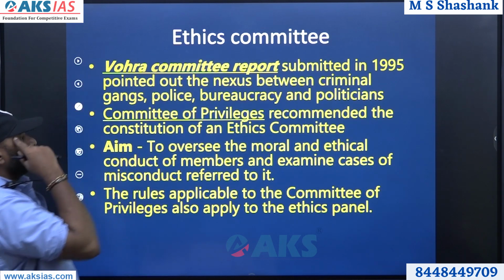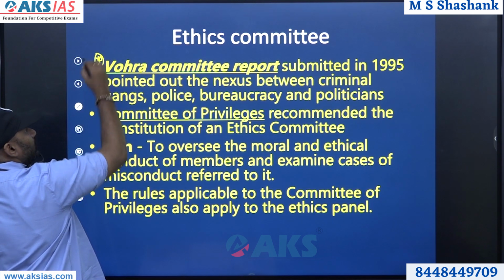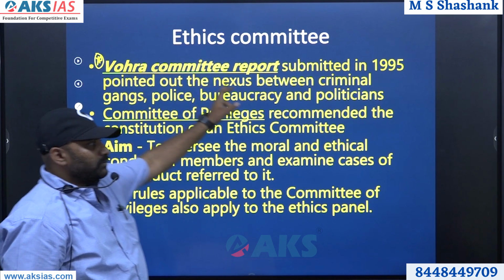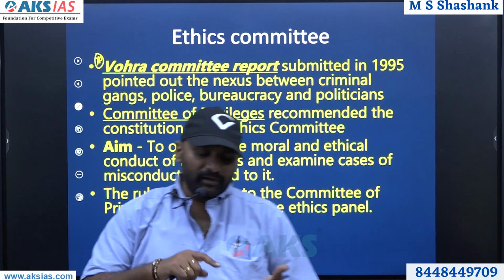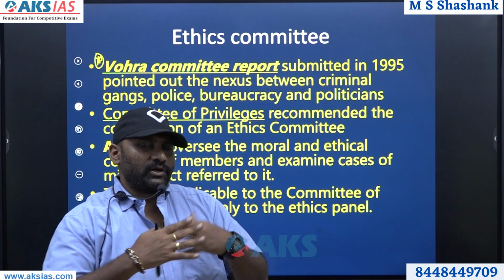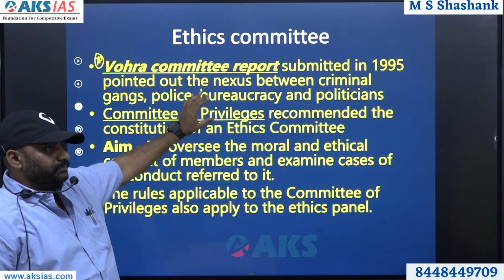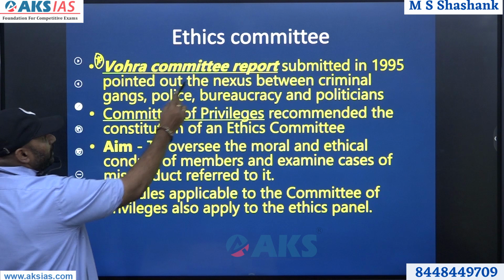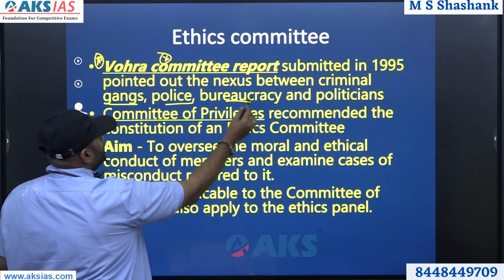Next, please remember this. This is the most highlighted point. How did this start? This Vohra committee found that there is a huge nexus between bureaucrats, police officers and businessmen, and a lot of settlements are going on within this group. Therefore, the Vohra committee report is very, very important. That is what you have to remember. So, between gangs, police and bureaucracy.